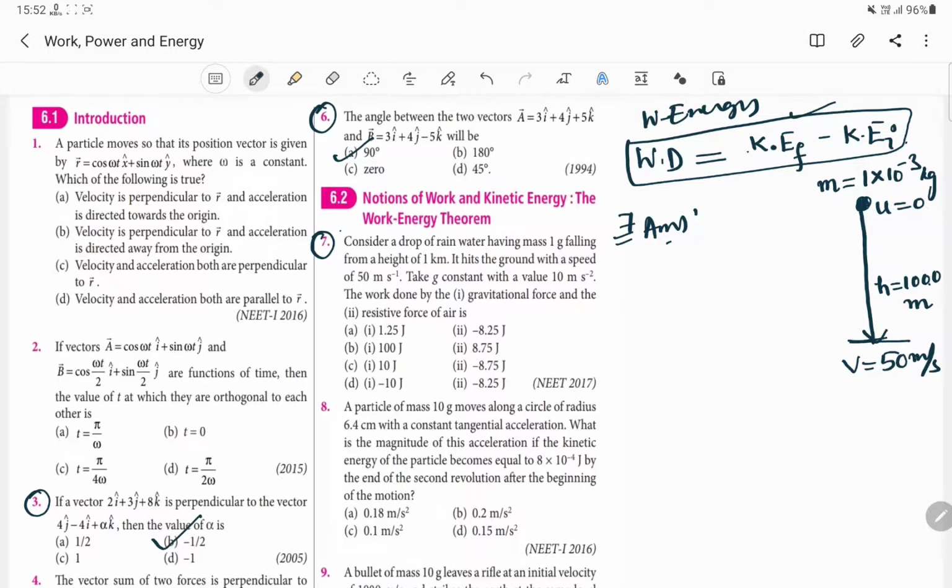Okay, and we take the value of g to be 10 meter per second square. We have to calculate the work done by the gravitational force and the resistive force of air. That means here we have to find out two different work done, one due to the gravitational force, and another due to the resistive nature of air.